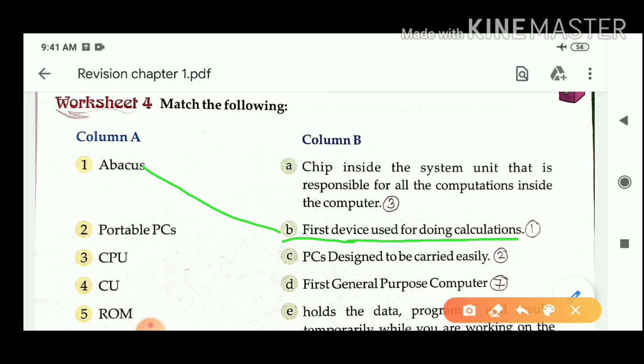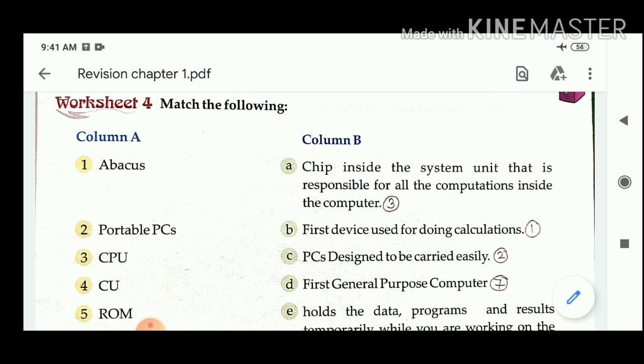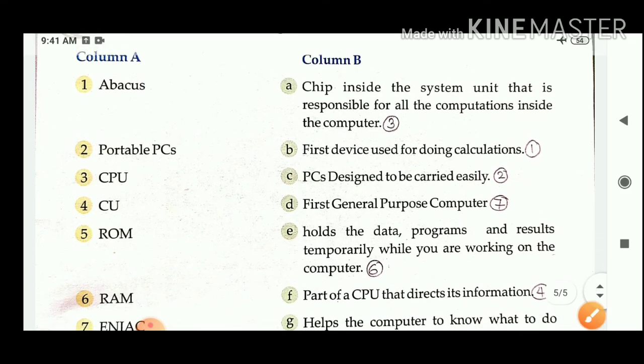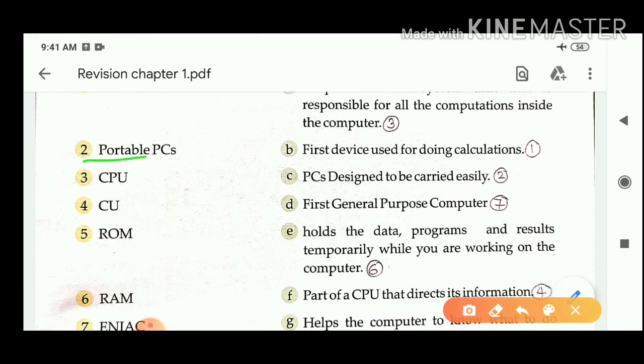Next question is portable PCs. Correct answer for this question is option C, PC designed to be carried easily.